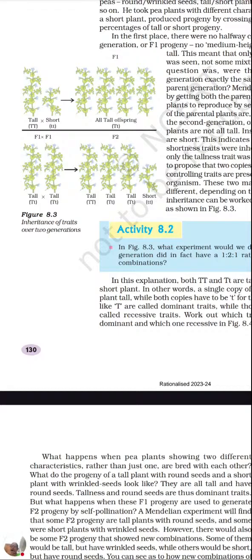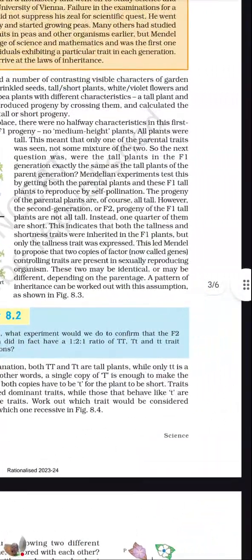First, the phenotypic ratio. What is the phenotypic ratio? What we can see is 3:1, 3 tall and 1 dwarf. And the genotypic ratio is 1:2:1, that is 1 pure tall, 2 hybrid tall, and 1 pure short. So let's read in detail.